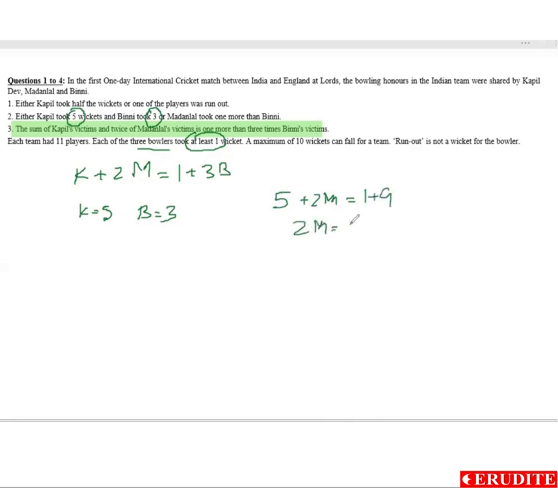So 2M is coming as 5, not possible. Therefore, the second part is true. Madanlal took 1 more than Bini.